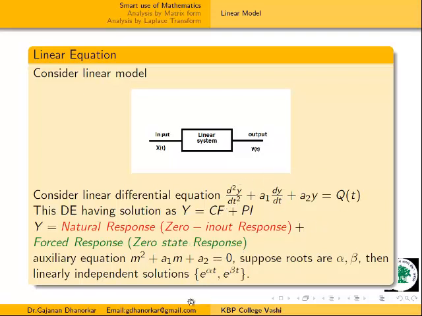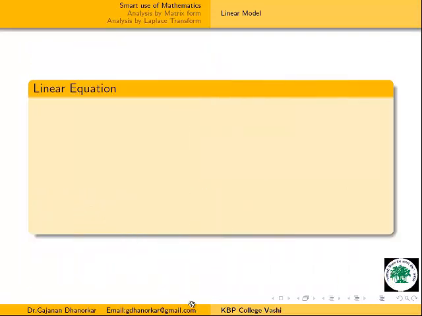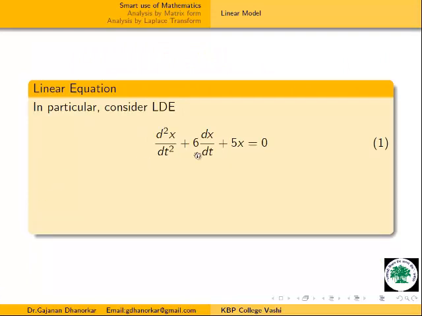Now I will take one example. This is again a second order linear differential equation. I am not taking the forced response here, only the natural response, because this is a homogeneous one: d2x by dt2 plus 6 dx by dt plus 5x equals 0. Here x of t is our output response at time t. To find the solution for this equation, our auxiliary equation is m